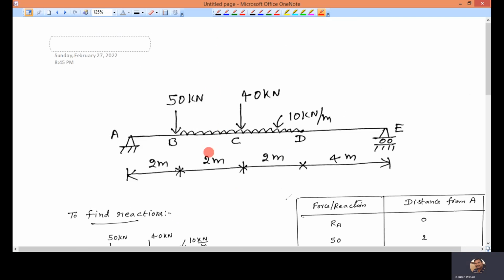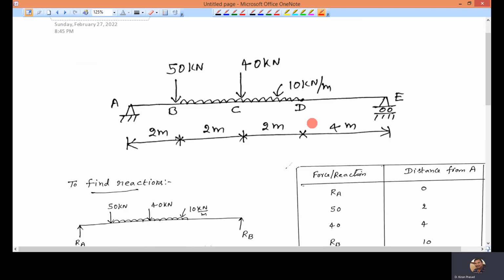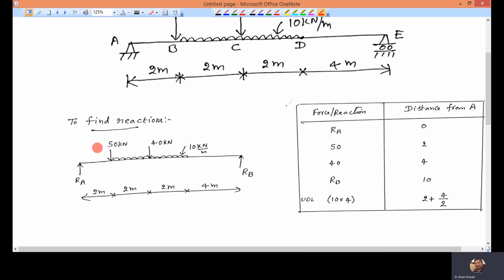Now I am going to take a simply supported beam with multiple loads and a UDL. This simply supported beam is acted upon by 2 point loads and a UDL here. The first step is to determine the reactions at the supports. Here you are going to have one reactive force and here another reactive force. To find the reactions, I am going to take moments about A, so I will measure the distance from A for each force.